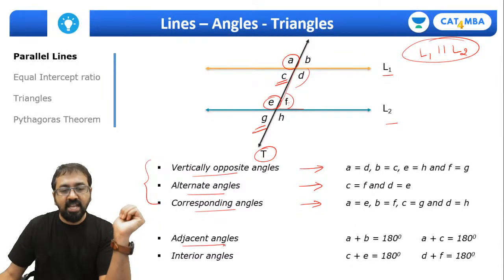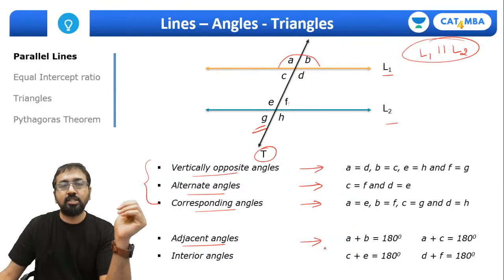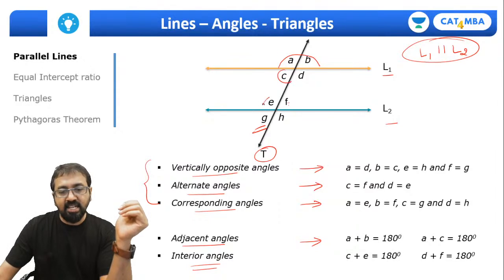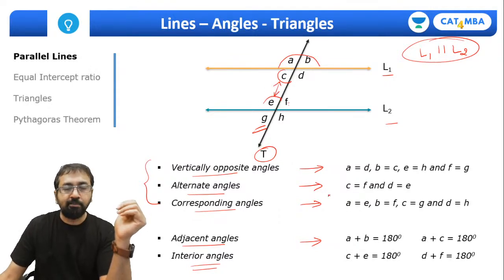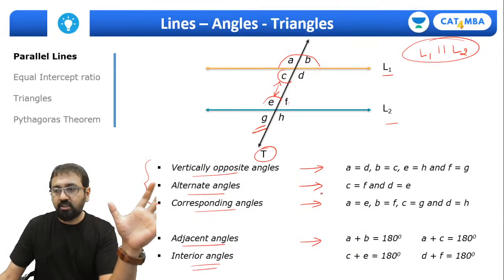Then we have adjacent angles. So which are the adjacent angles? As the name suggests, angle A and angle B are adjacent angles. They are also called supplementary angles because the sum of these two angles is 180 degrees. Same way, interior angles. So this angle C and angle E are interior angles, and the sum of these two angles is 180 degrees, right? So I'm sure now you are clear with these points.